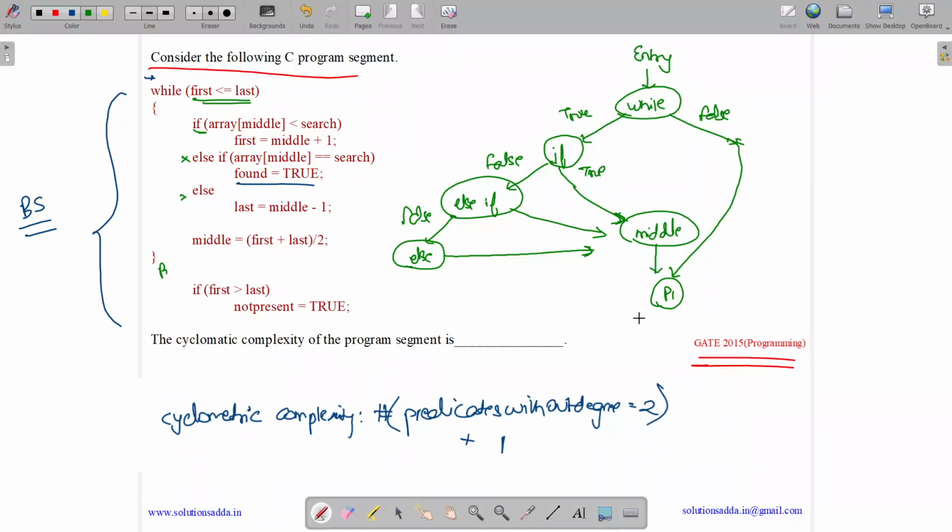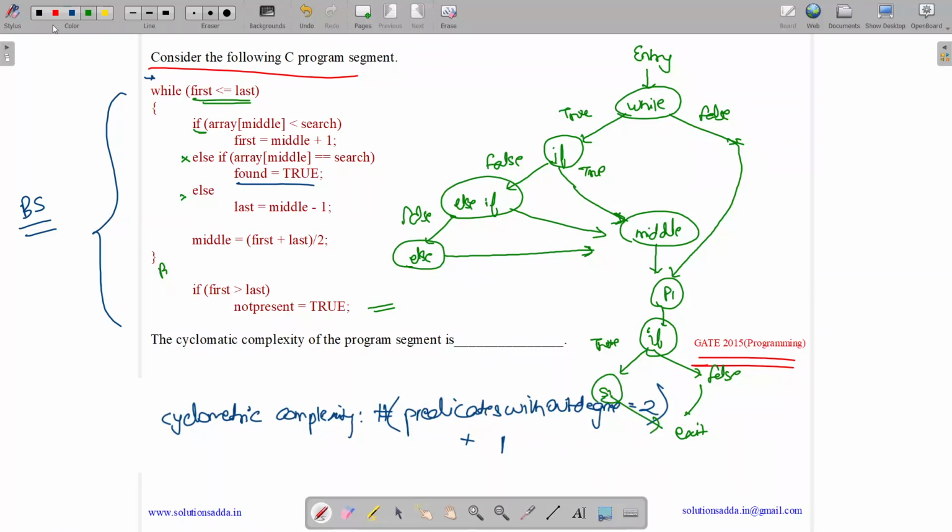Now from this point P1, we will go to if. Now if will either evaluate to true or false. If it evaluates to false, we will exit the program. If it evaluates to true, we will do this statement S1 and then we will do exit.